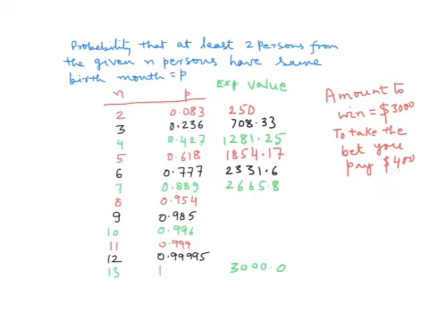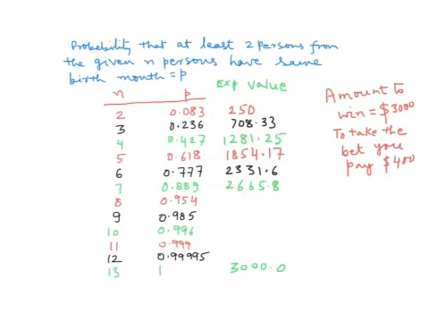So if we don't win the bet, then we will be losing this $400, and if we win, we are getting $3,000. So now here we have computed some expected value. This is by multiplying the winning amount by the probability of winning.